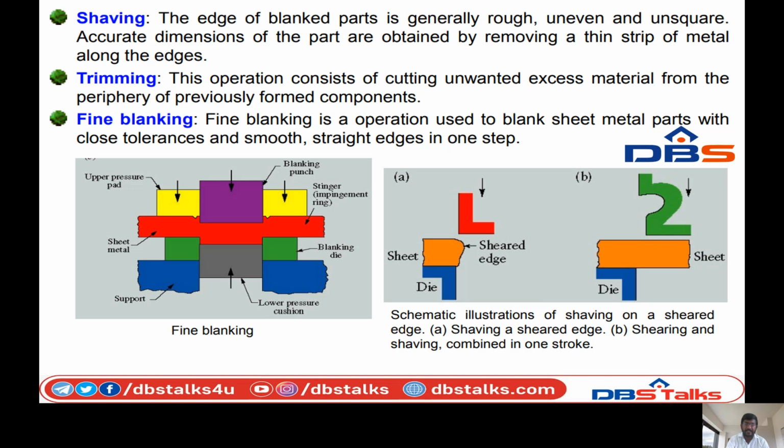Next, trimming. This operation consists of cutting unwanted excessive material from the periphery of previously formed components. So in trimming we cut the unwanted excessive materials in previously formed components. So this is the trimming operation.